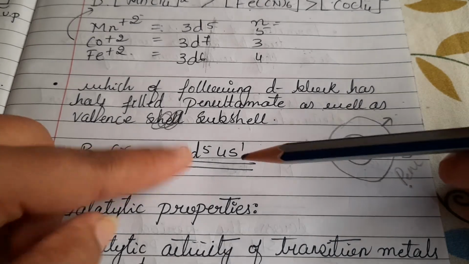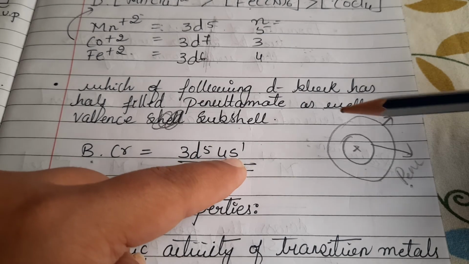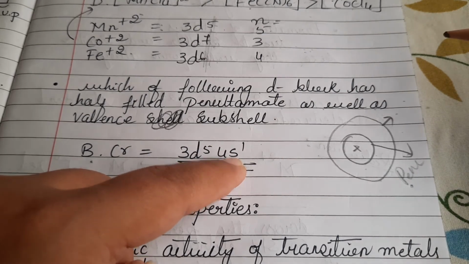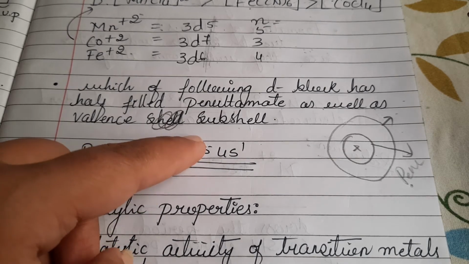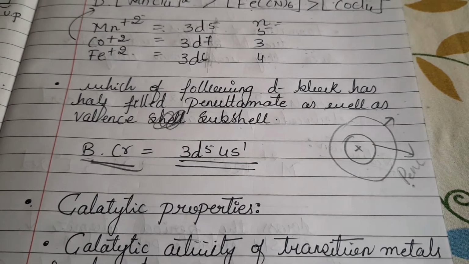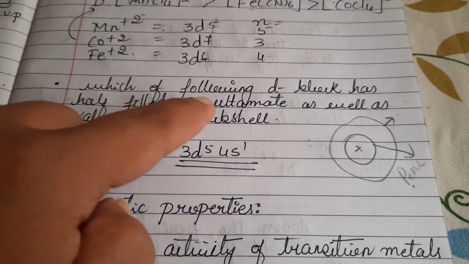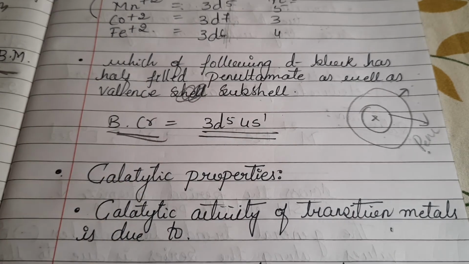Chromium has the electronic configuration 3d5 4s1. This is also half filled. S capacity is 2, but only 1 electron. D capacity is 10, but only 5 electrons. It is also half filled. So chromium is the example where we can consider its penultimate as well as valence shells to be exactly half filled in nature.